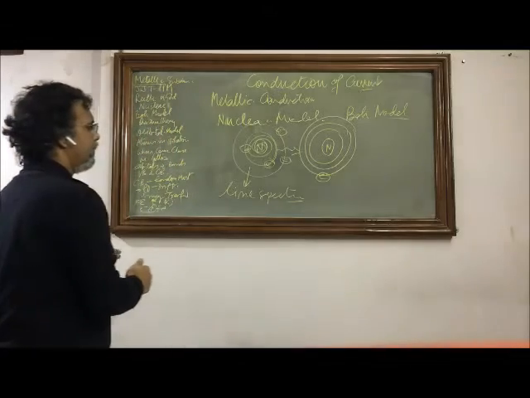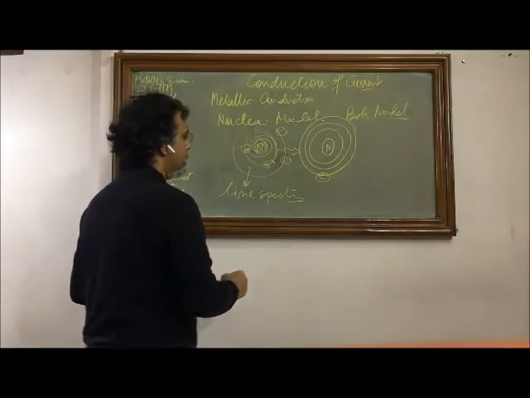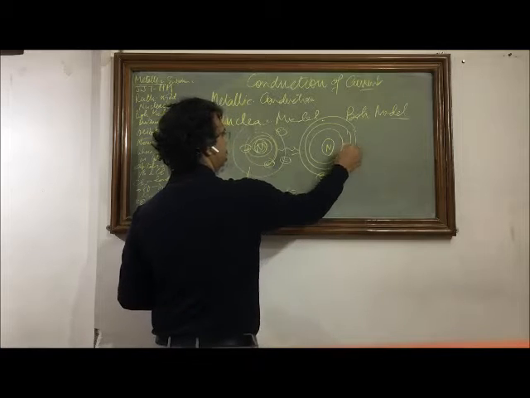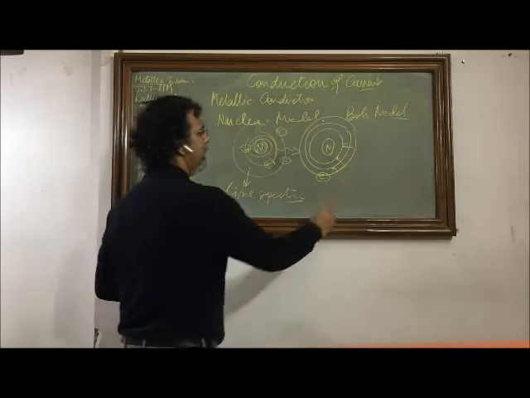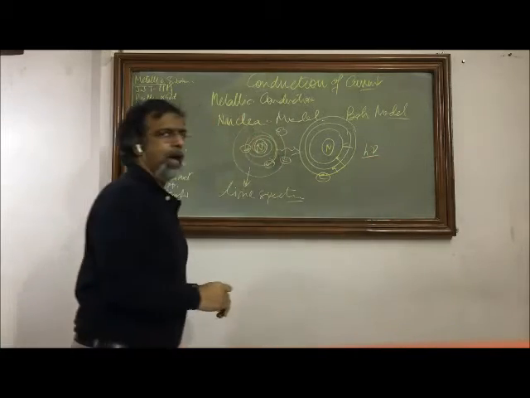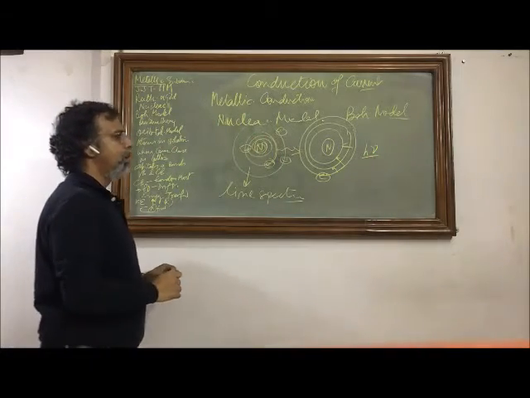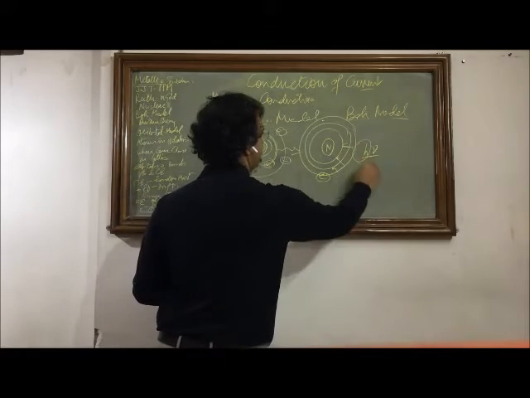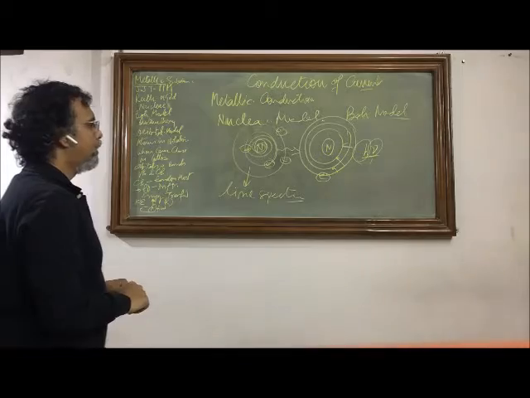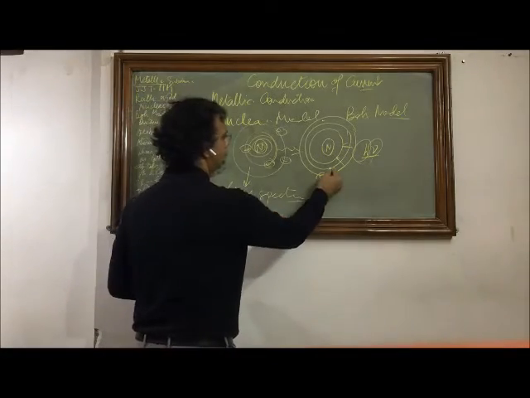With his further postulates, he also proved that the energy difference between these levels is fixed, and that is given by this, the energy between two successive levels, where h is Planck's constant, and this is the radiation given by the electron if it falls from a higher orbit to a lower orbit.